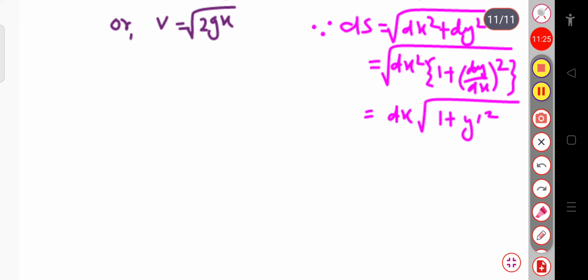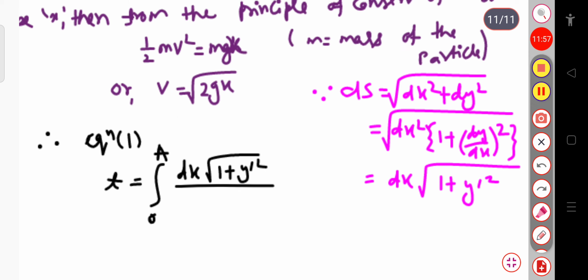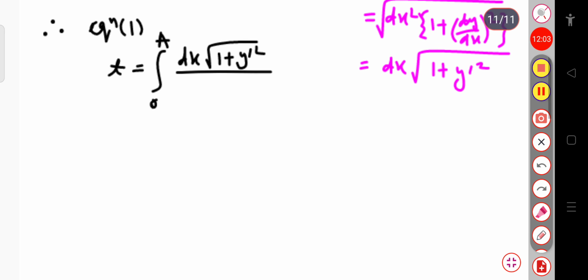From equation 1 we can write t equal to the integration from O to A, where ds now becomes dx into root over of 1 plus y prime square, divided by the value of v that we calculated, that is root over of 2gx.